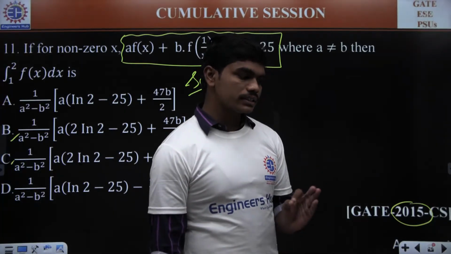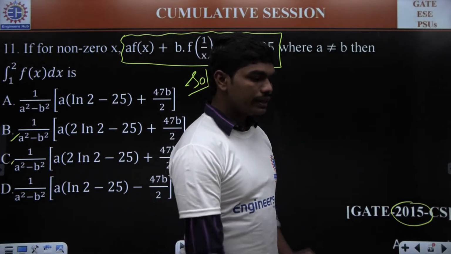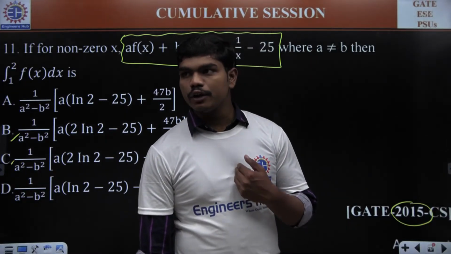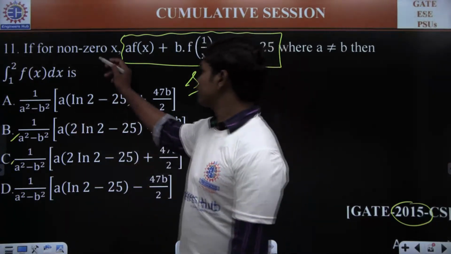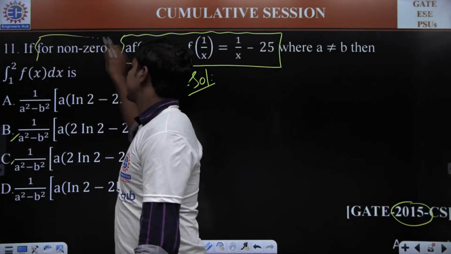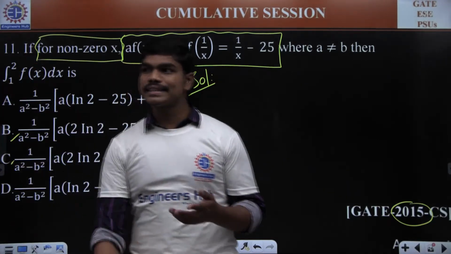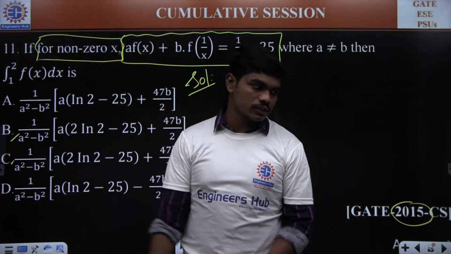If x is non-zero, one thing is clear: x is non-zero. A times f of x. Can you tell me what happens if x is 0? In the beginning of the question, it is given for non-zero x. Can you tell me what happens if x is 0? What's the problem that we'll face if x is 0?